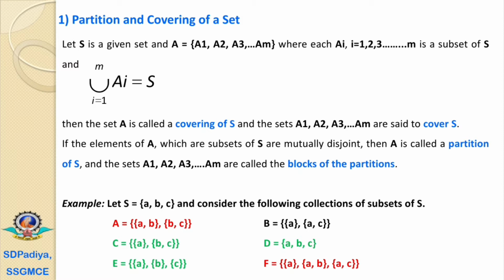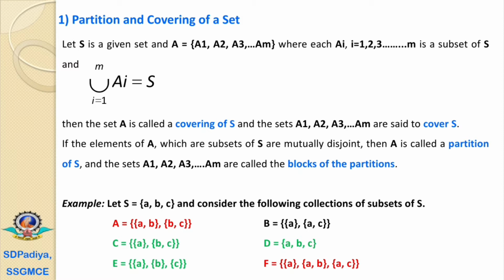And we cannot perform the union, same we cannot perform the intersection. That's why we cannot say that it is a disjoint or joint. That's why we can consider that it is a disjoint, and we can say that the set D is a partition of S with one block of partition, that is the set A, B, C.